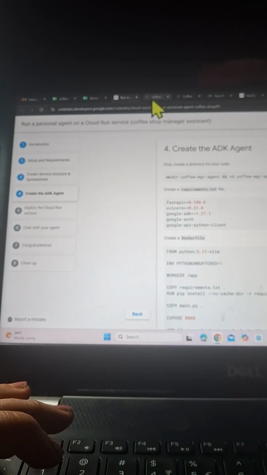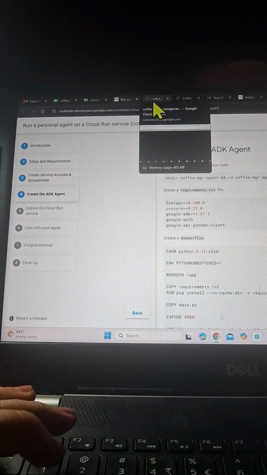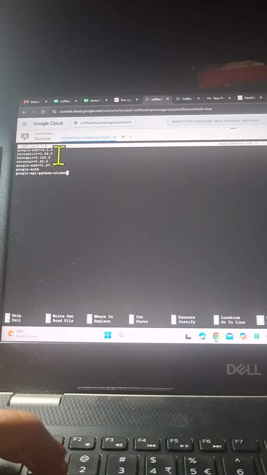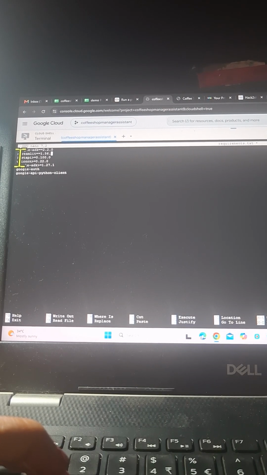Yeah, we don't have Google ADK 1.27.1, Google Auth and Google API client. We don't have 2.2 Google ADK, so we can remove the first above 2 lines. So with the nano editor, you have to be a little careful. You have to go to the position of the cursor and then work on it. In Sublime Text also we do the same, right? So any editor of choice we have.